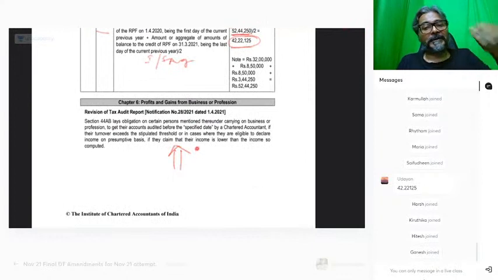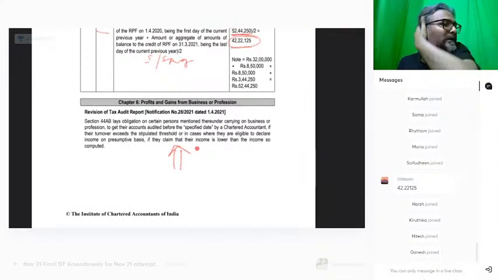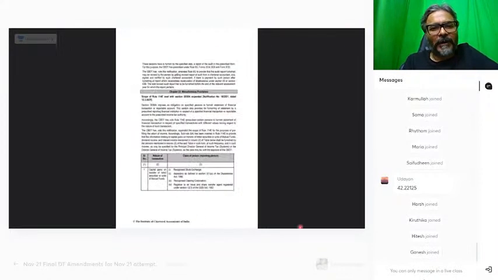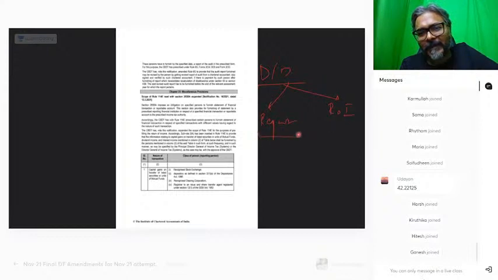Very important amendment, students. This is about the tax audit report. I think all of you are aware of this. The due date primarily of the ROI, and the report is not different. The report filing due date is 1 month prior to the due date of the ROI. All of you will agree?